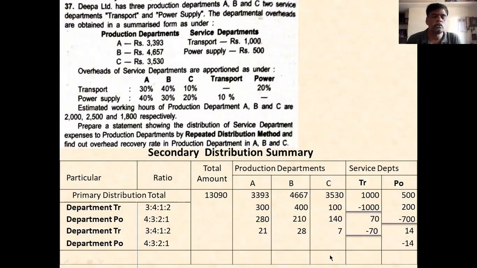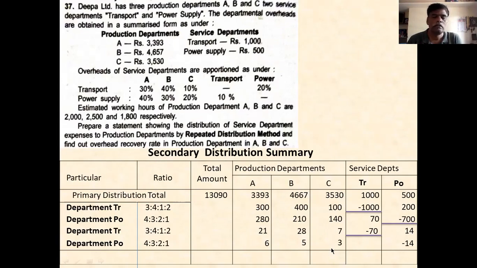If you distribute in the ratio of 4, 3, 2, 1, the first amount is 5.6, which you take as 6 rupees. The second is 4 rupees 20 paisa, and I will take 5 because, to adjust it, I will take 5.